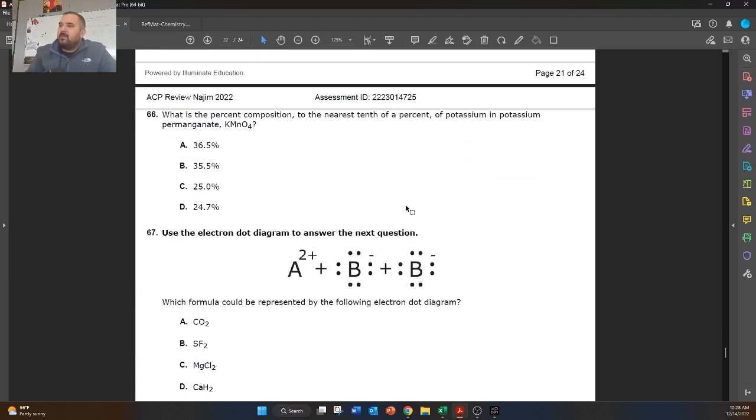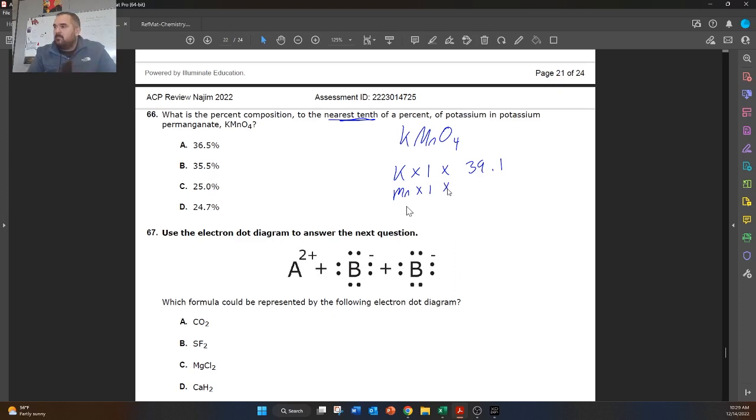What is the percent composition to the nearest tenth of potassium in potassium permanganate? So first thing we need to do is calculate the molar mass. So KMnO4. So potassium times 1 times the molar mass of potassium, which is 39. And it wants us to round to the nearest tenth, so I'm going to do 39.1.